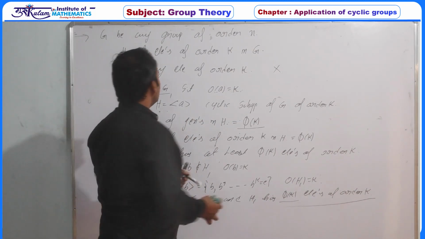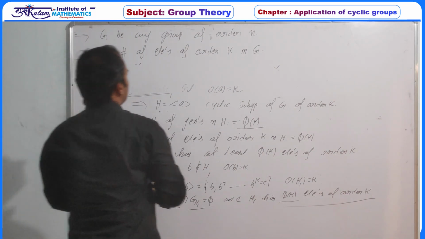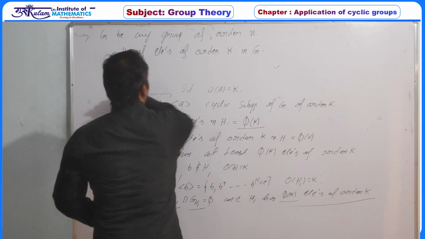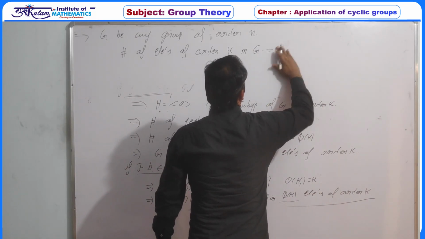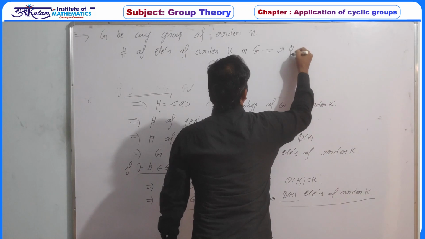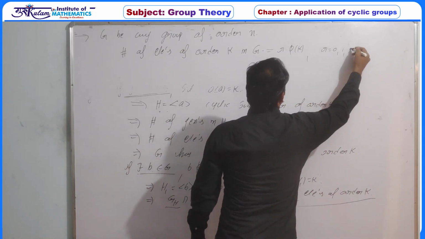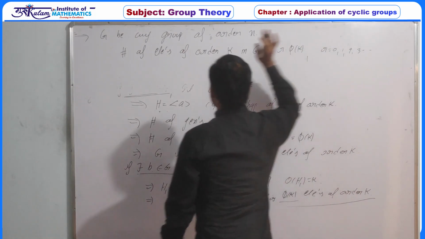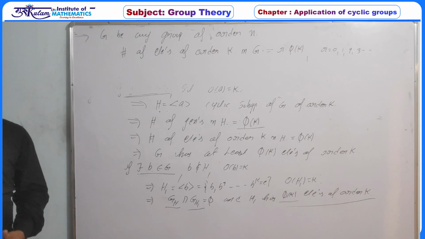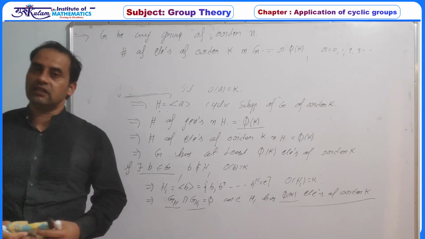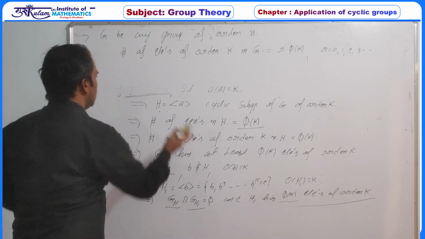So the conclusion is: G be any group of order n, then the number of elements of order k in G is always a multiple of 5k, that is r into 5k. This r can be 0, 1, 2, and so on. So in any group, for any fixed order k, the number of elements is always a multiple of 5k. So this one is an important property.